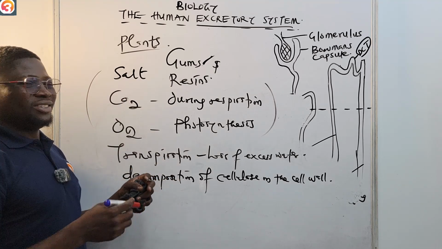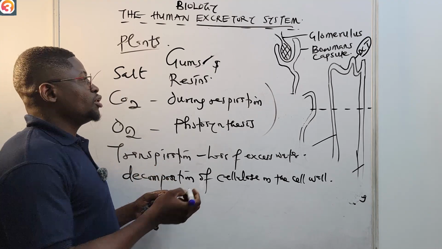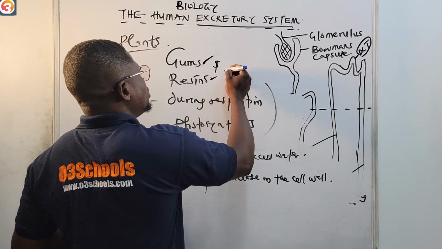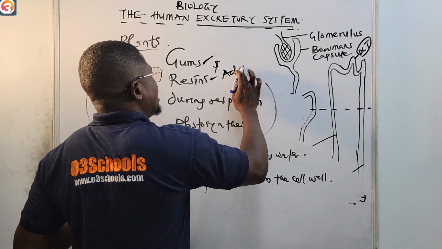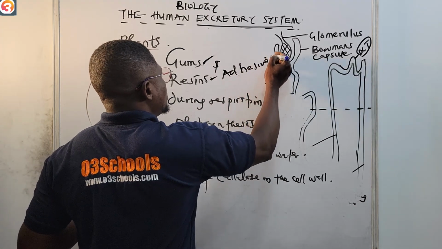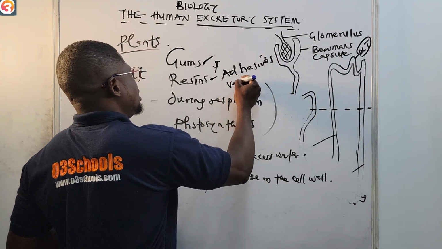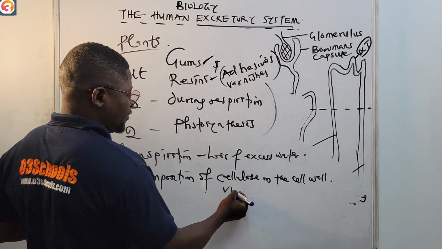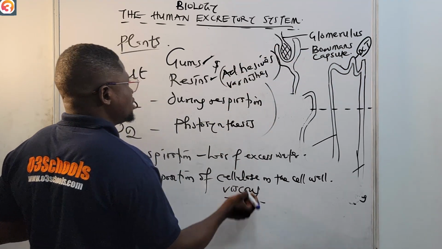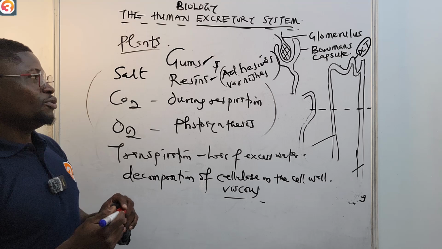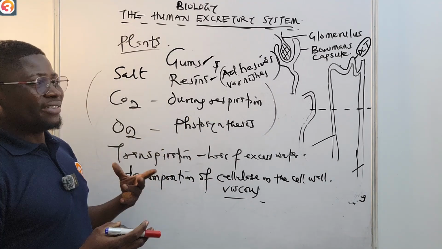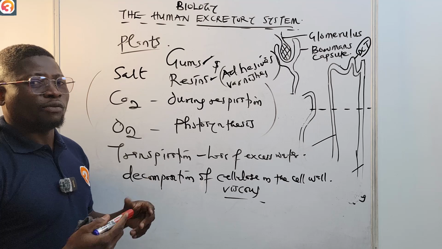They also have resins, which are viscous excretions of plants, used in the production of adhesives and varnishes. Gums and resins are also excretory products of plants.